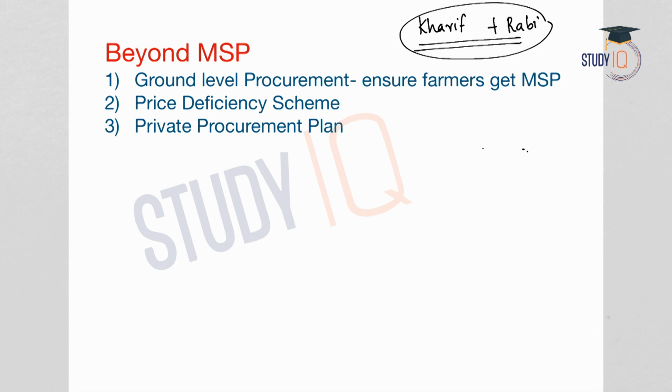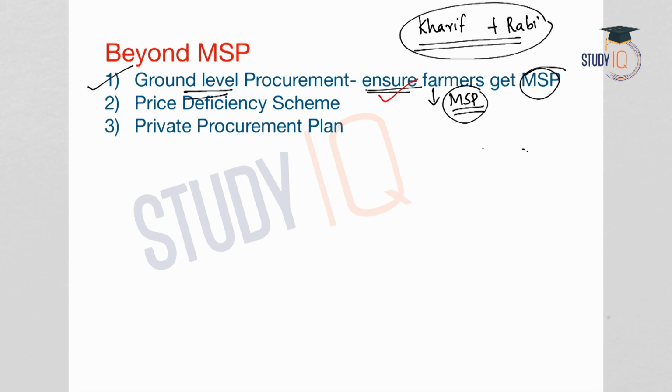By merely increasing the MSP doesn't mean that the returns for the farmers increases, because in India the farming sector has multiple stress points or different issues. So what has to be done? First one, at the ground level procurement, the government should ensure that farmers get the MSP. Many a times the farmers do not get the MSP even if the government announces the MSP. So measures should be taken in order to ensure that farmers are provided with the minimum support price.